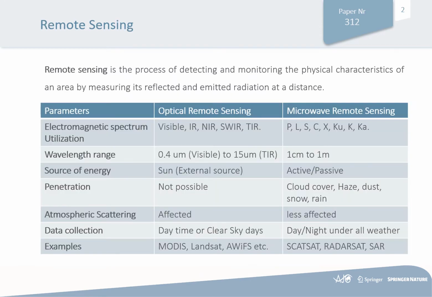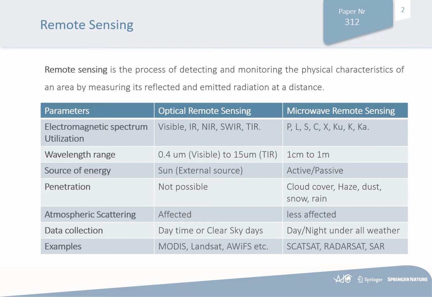Remote sensing is a process of detecting and monitoring the physical characteristics of an area by measuring its reflected and emitted radiation at a distance, and it provides a cost-effective solution for the monitoring and mapping of the Himalayan cryosphere. Remote sensing can be categorized into optical remote sensing and microwave remote sensing. Optical remote sensing deals with those parts of the electromagnetic spectrum characterized by wavelengths from the visible band to the near infrared up to the thermal band, whereas microwave remote sensing uses electromagnetic radiation with a wavelength between 1 centimeter and 1 meter.